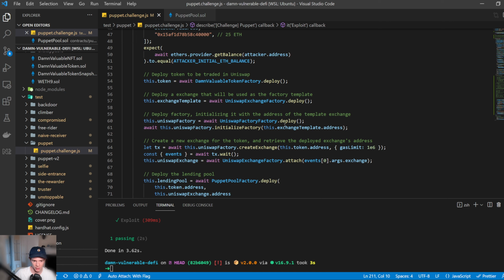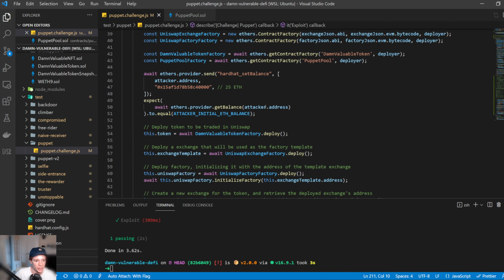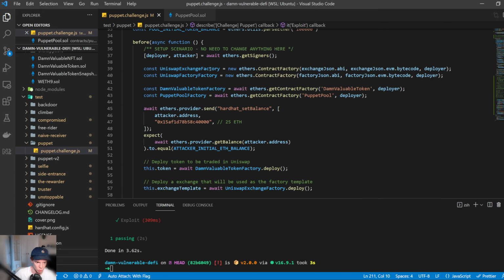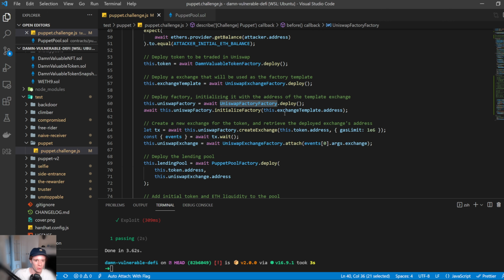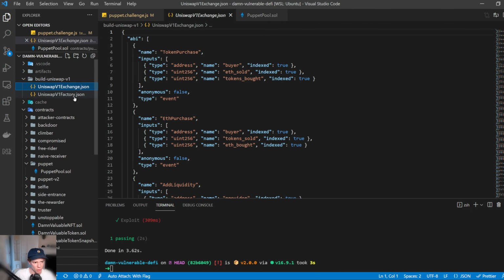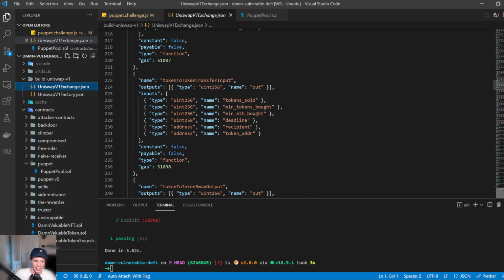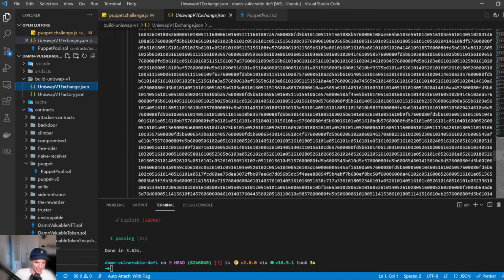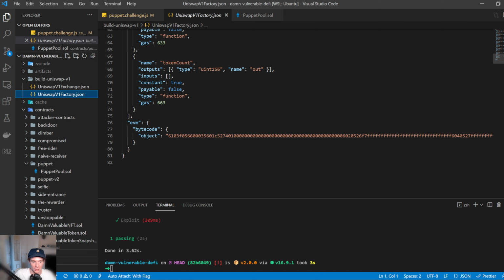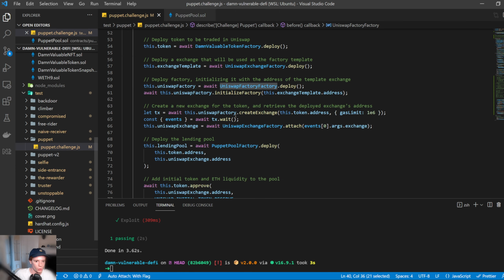Before we continue, let's have a look at how this was set up. We do all the deployments and everything, and the interesting thing here is the Uniswap exchange and the Uniswap factory. This goes ahead and deploys it, and it's actually using the contract ABI in JSON form. If you want to take a look at how that looks, in the root directory there's a build Uniswap v1 JSON. You can see all this. And where the functions are actually implemented, that's all in these fancy numbers here. I don't know how to decode this. I'm not a robot, but I'm sure someone can. Cool. All right, so let's continue.